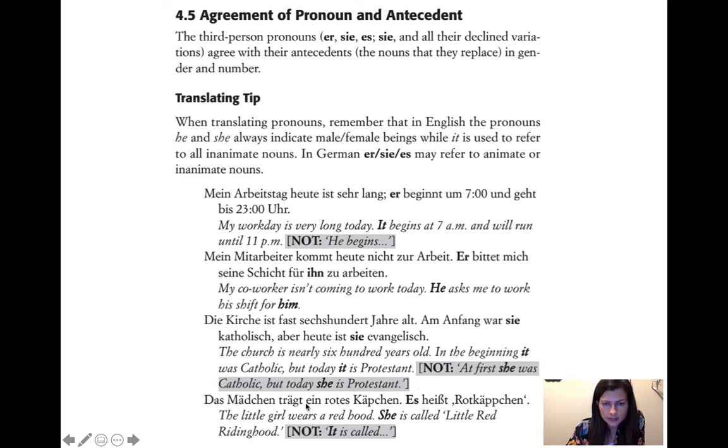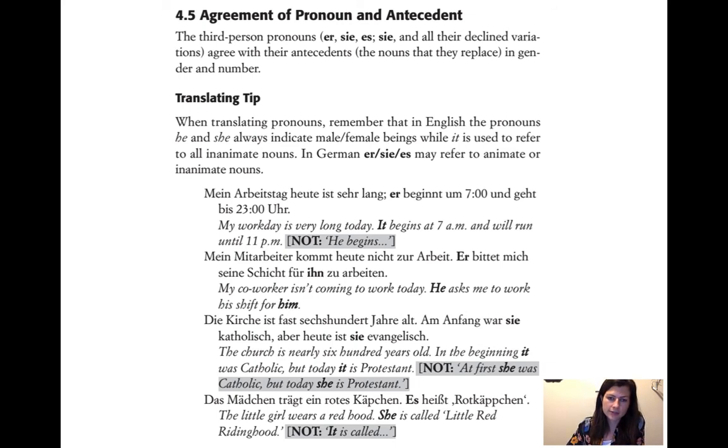Das Mädchen trägt ein rotes Käppchen. Es heißt Rotkäppchen. The little girl wears a red riding hood, or wears a riding hood. So the thing is, das Mädchen is neuter because the chen suffix makes diminutives, it makes things small and cute, and so the word for girl is actually neuter.